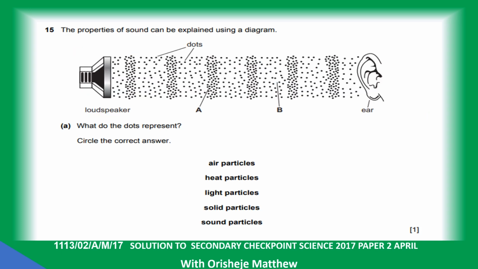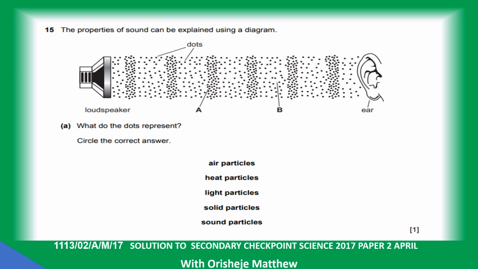Question 15. The property of sound can be explained using a diagram. So the compressed region A is called the compression, while region B, where the particles are far away, is rarefaction. Okay. What do the dots represent?